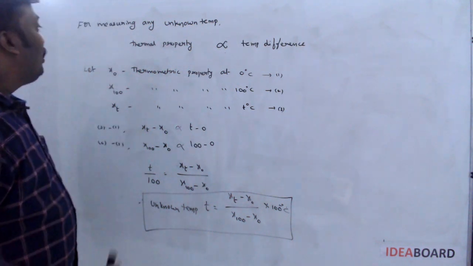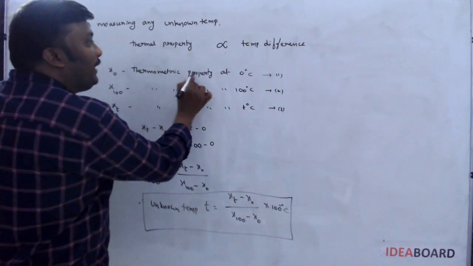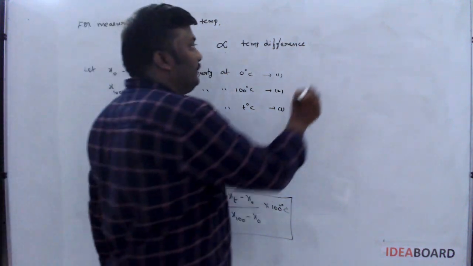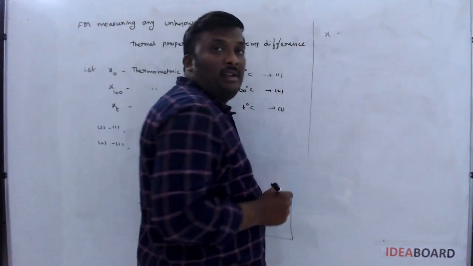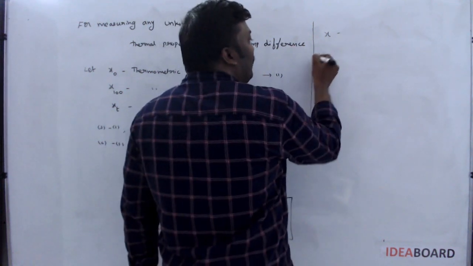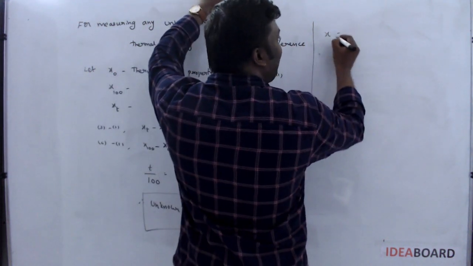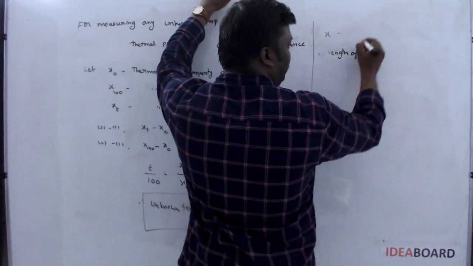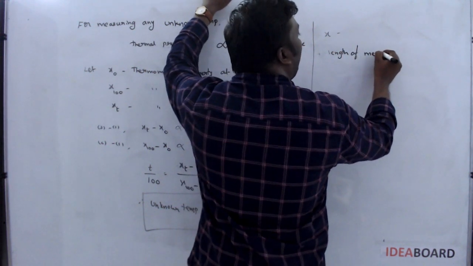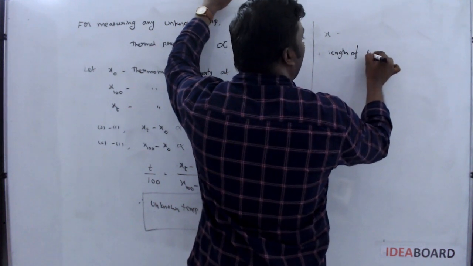Okay. Sir, here you are using the word thermometric property. What is the meaning? Depending on the thermometer, in the case of a liquid thermometer, x is nothing but the length of the mercury or liquid column.